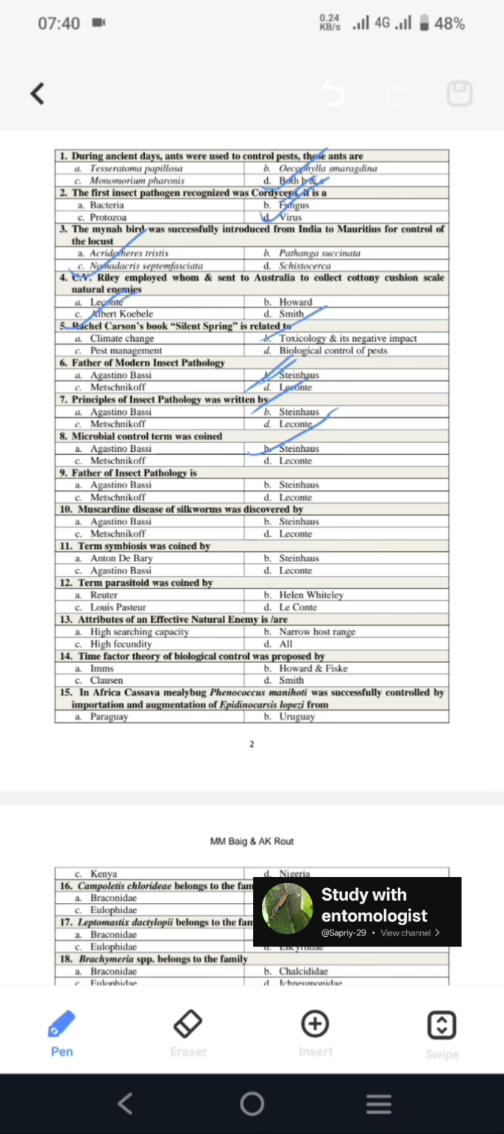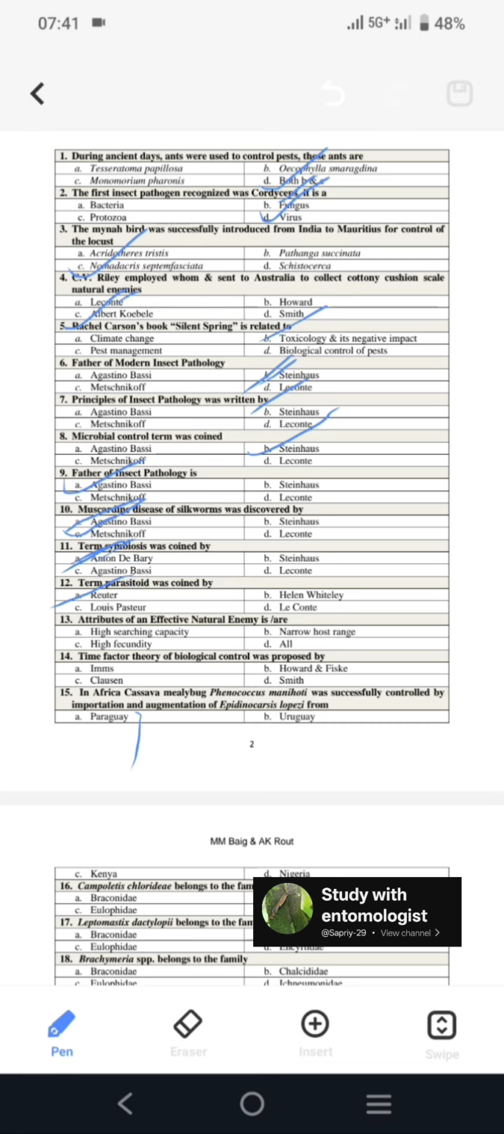Next, father of insect pathology. So father of insect pathology is Agostino Bassi. Next, muscardine disease of silkworm was discovered by Agostino Bassi. From here only he became famous as the father of insect pathology. Next is, the term symbiosis was coined by Anton de Bary. Next is, the term parasitoid was coined by Reuter.